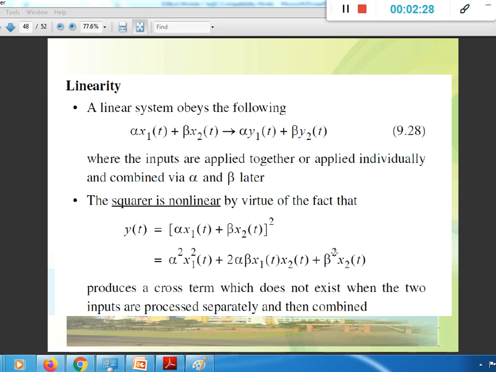But here it should be x2 square, and we are getting this term as an extra. So the right side is not equal to the output. As we are not getting the weighted sum of inputs equal to the weighted sum of outputs, the system is no longer linear. So it is said to be a non-linear system.